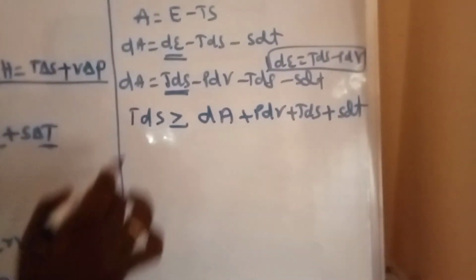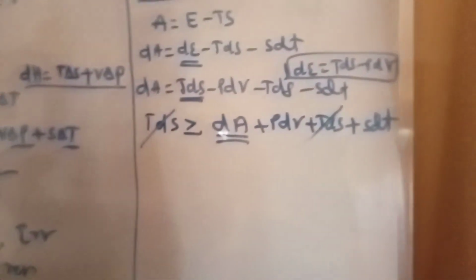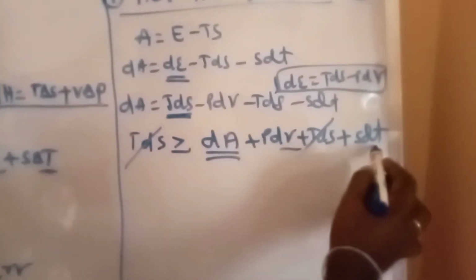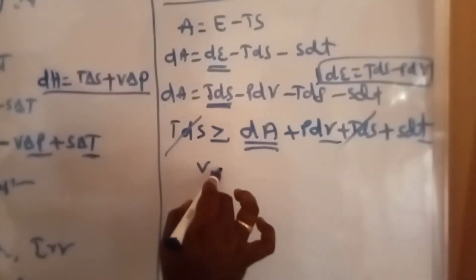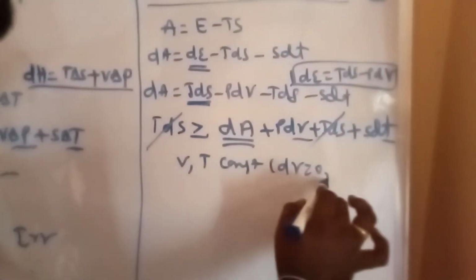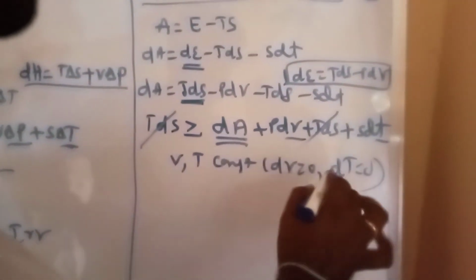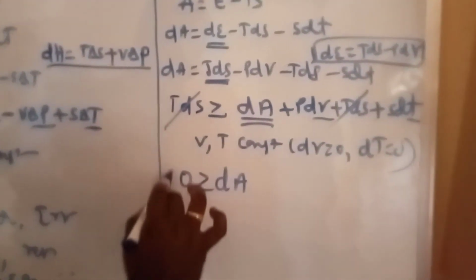Now we can cancel TdS. After that we want dA. What about the remaining terms, volume and T? Both are constant. Now I am writing V and T are constant, and that means dV is equal to 0 and dT is equal to 0. Put this in the above equation. What happens? 0 greater than or equal to dA. This is the resultant value.